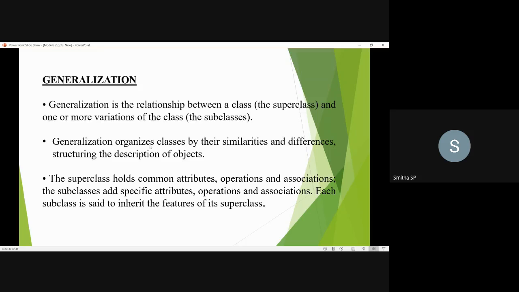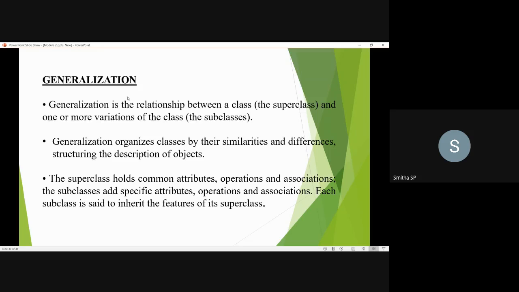So we know that the superclass is the base class and the subclasses are derived from the superclass. Since the superclass is a base class, it holds the common attributes, common operations and associations. And a subclass will not have all the attributes. It inherits specific features from the superclass.